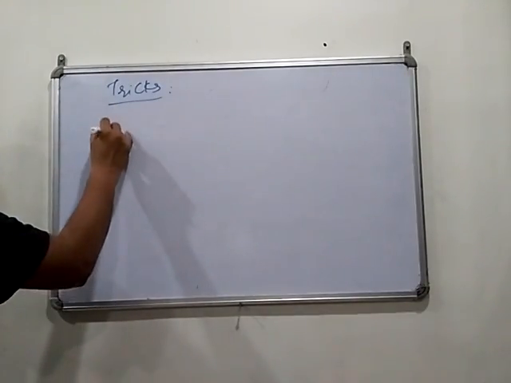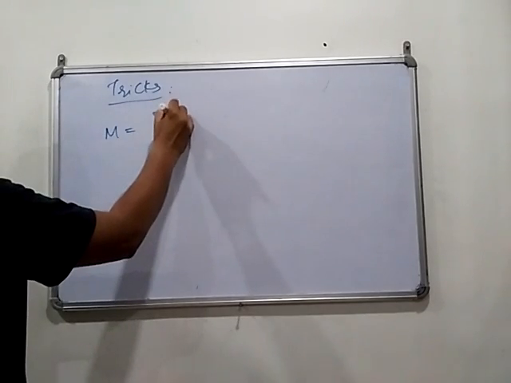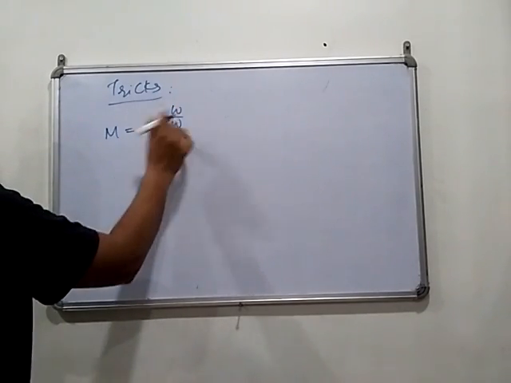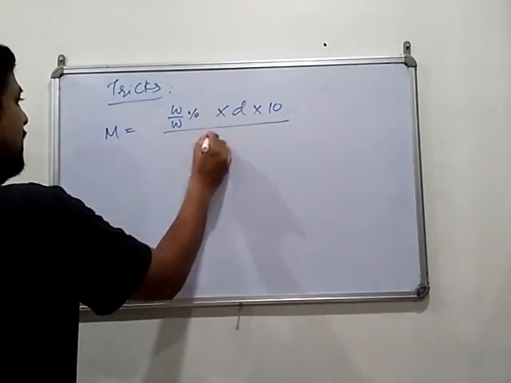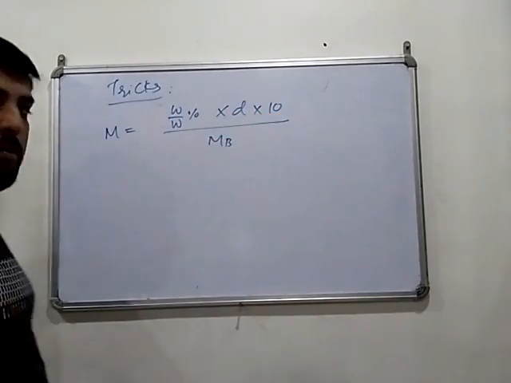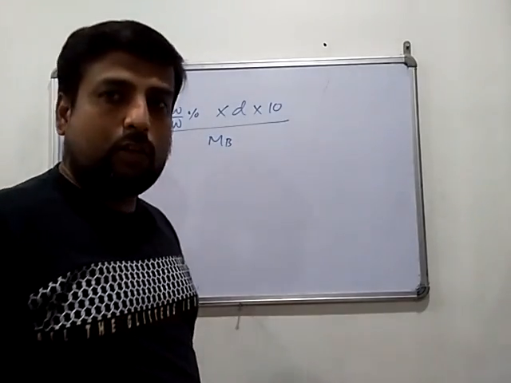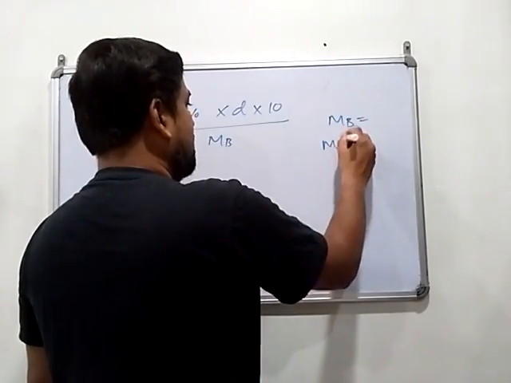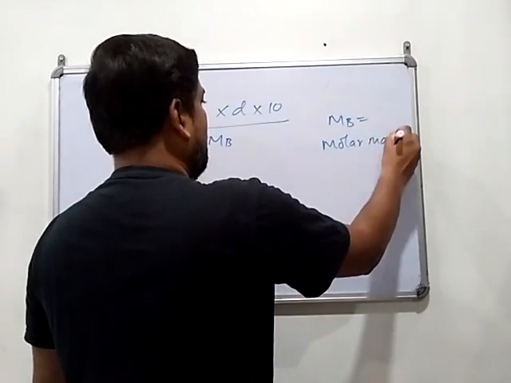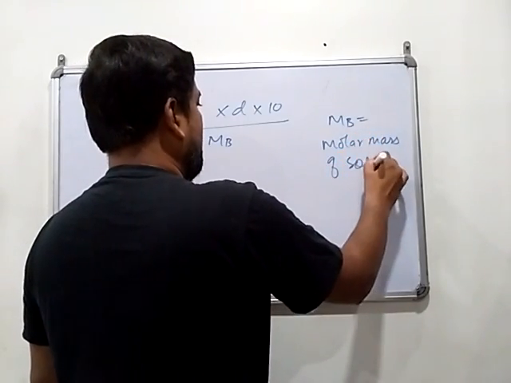Like for molarity: percentage weight by weight, whatever you say, multiplied by density into 10, divided by MB. Now what is the meaning of MB? B stands for solute. So MB means the molar mass of solute.